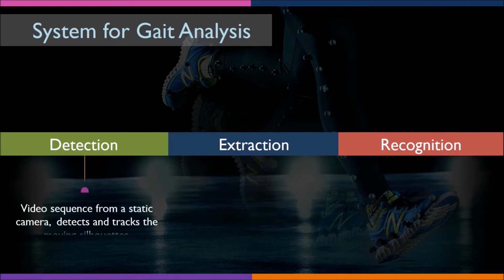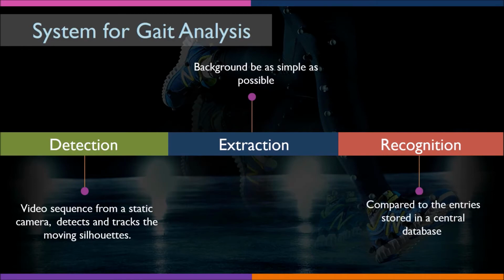Detection. Detecting and tracking humans from a video sequence is the first step in gait recognition, where an individual is actually spotted walking. Given a video sequence from a static camera, this module detects and tracks the moving silhouettes. Extraction. Targeted elements of gait are collected from the individuals in question. In this step, it helps to have the background be as simple as possible, and extra attention should be paid to selection of an appropriate viewpoint. Recognition. Recently extracted samples are compared to the entries stored in a central database. Such systems have a large amount of potential application in airports, banks, or other high security areas.